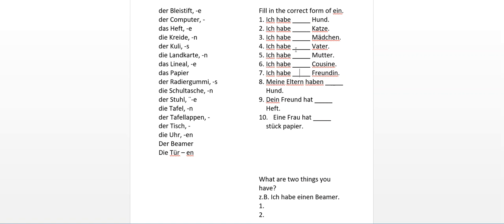And there you have it. Notice all of these were accusative. Go ahead and do that practice on your own so you can be sure you know how to do this.